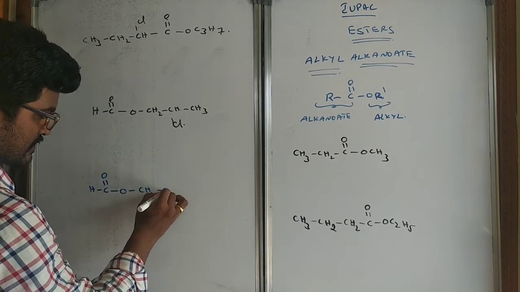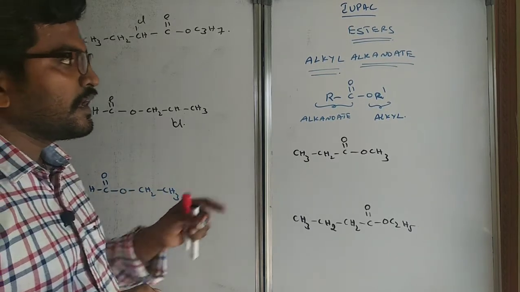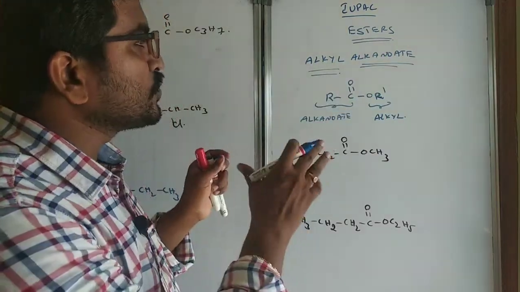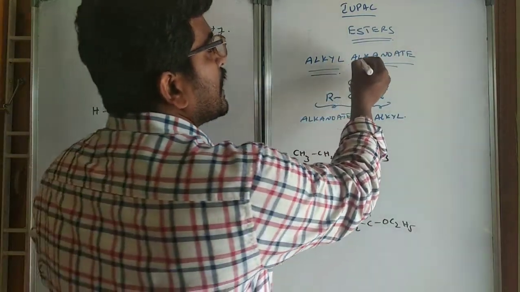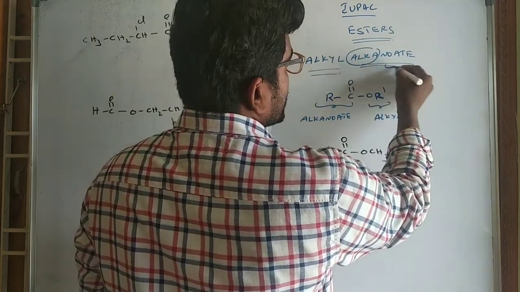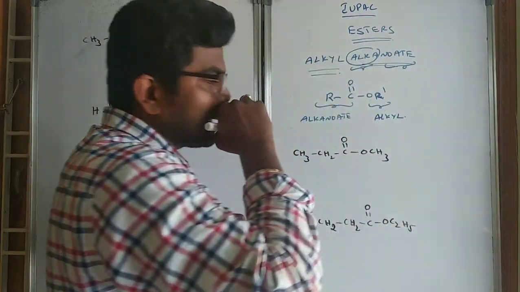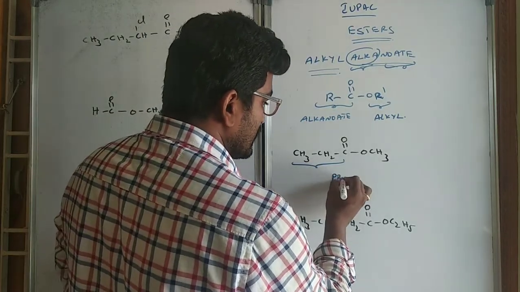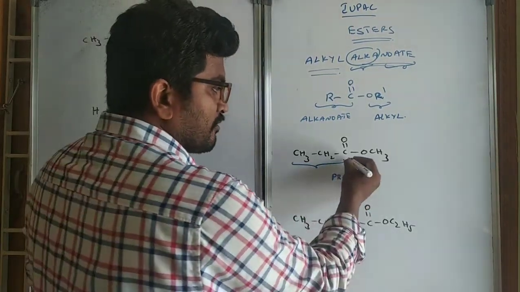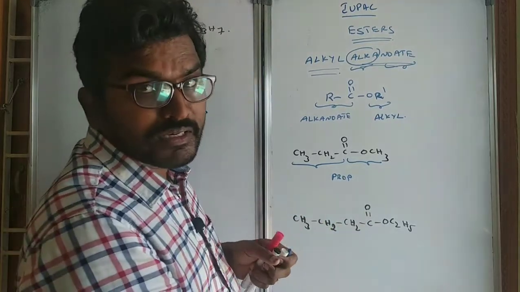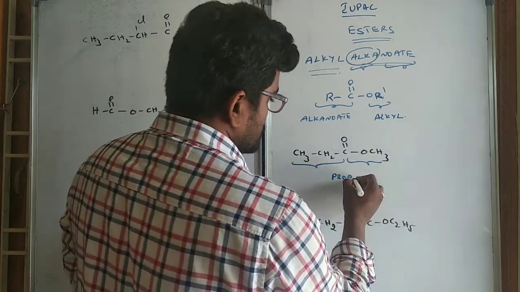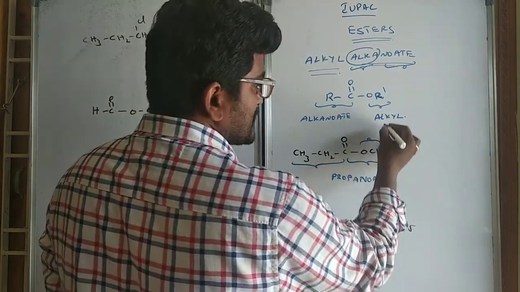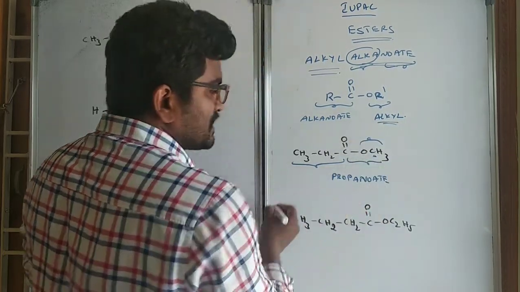HCOO, CH2, CH3. Always these are named as alkyl alkanoate. Here the root word and all, we will use. Here alkanoate, the ester group is the functional group. Alkane is the root word that will come. So this is the main chain, so root word will be prop. Functional group is the ester, alkyl alkanoate, so propanoate will come. And what is the group present? Alkyl means here methyl is there.